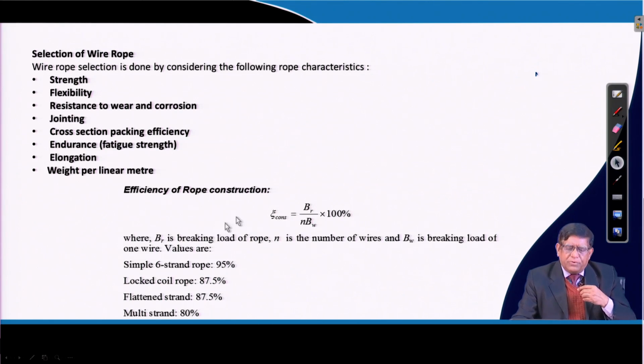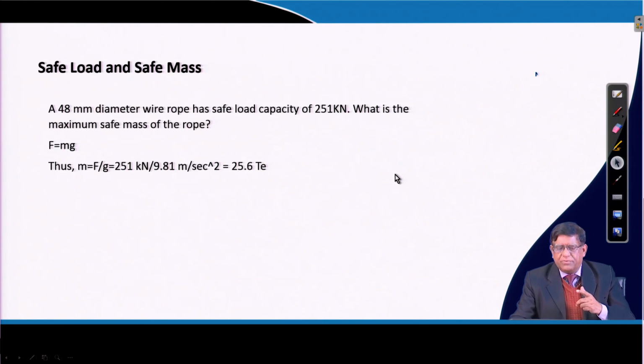And the efficiency of rope construction is the ratio of the breaking load on the rope to the breaking load of the wires. If there are n number of wires, then their total breaking load, and the total overall rope breaking load, this ratio is called the efficiency of rope construction. How tightly or what lay length you have made, what diameter you have selected, what type of core you have used, the breaking load of the rope depends on these, and that way you can find out the efficiency of rope construction.